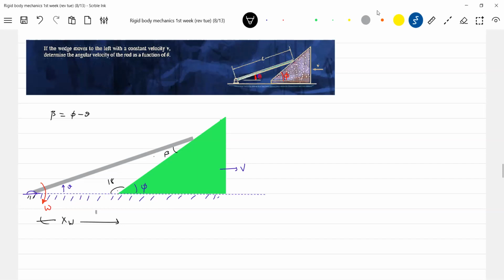This angle will be 180 minus phi, and this is L, no? So let me directly go for the sine rule. Xw by sine beta should be equal to L by sine of